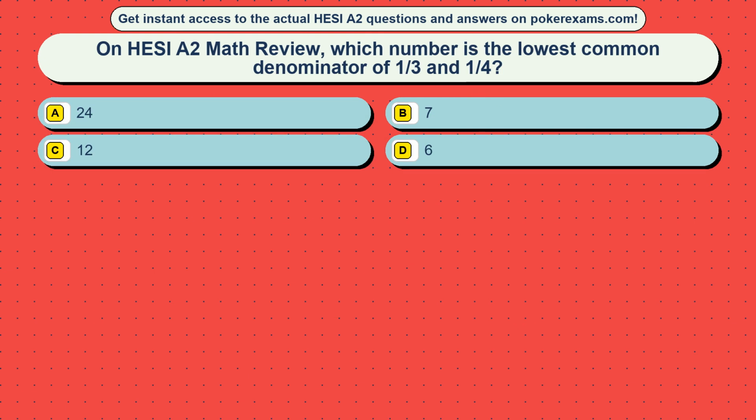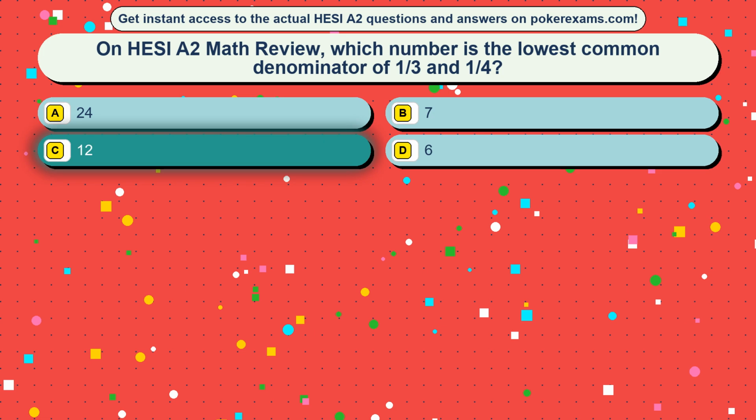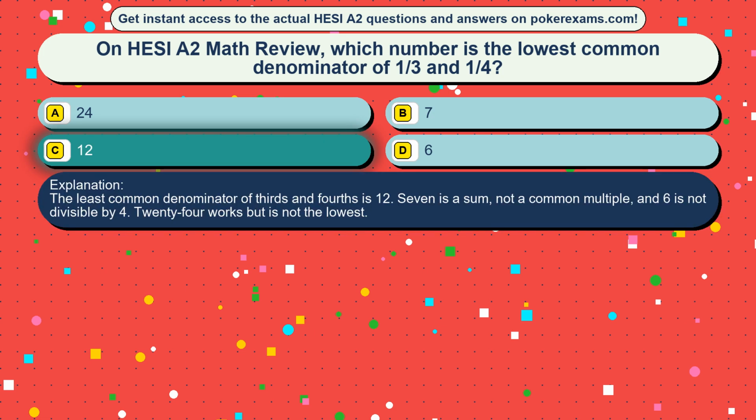Question 4. On HESI A2 Math Review, which number is the lowest common denominator of 1/3 and 1/4? Option A, 24. Option B, 7. Option C, 12. Option D, 6. The correct answer is option C, 12. The least common denominator of thirds and fourths is 12. 7 is a sum, not a common multiple, and 6 is not divisible by 4. 24 works but is not the lowest.